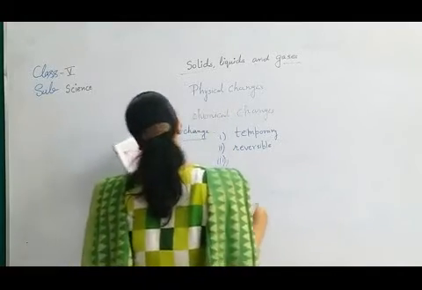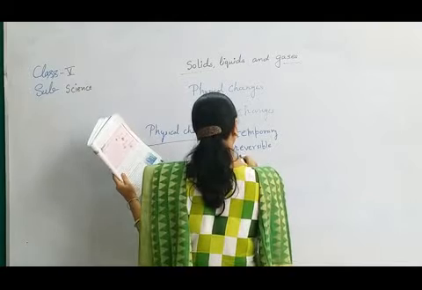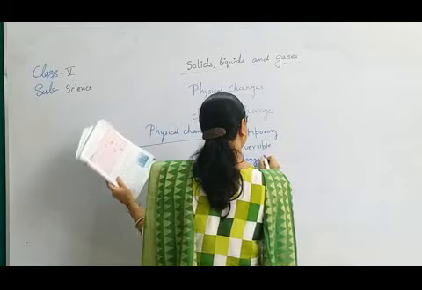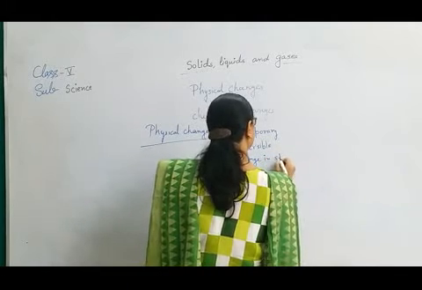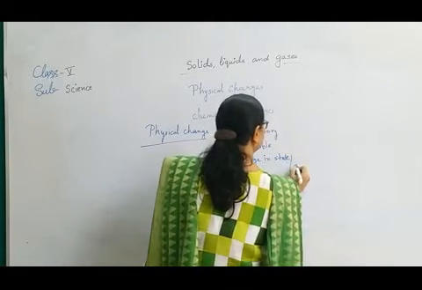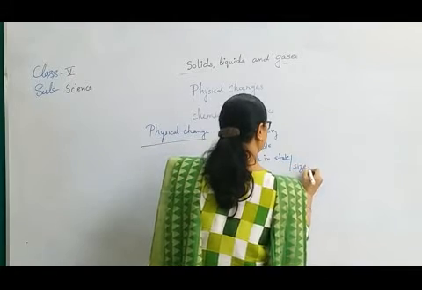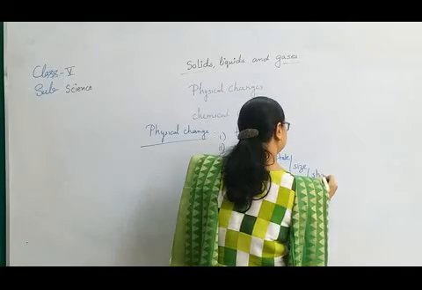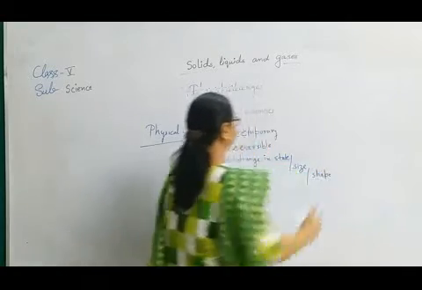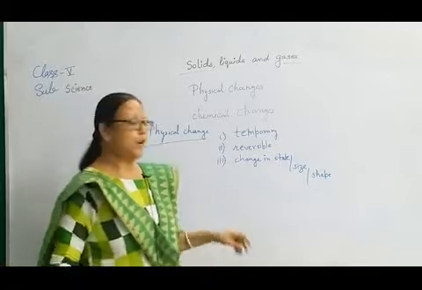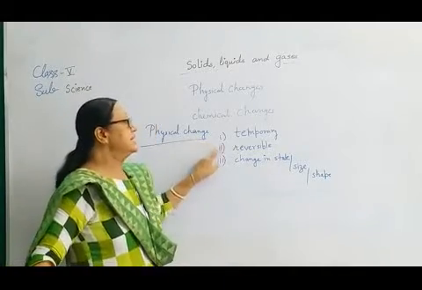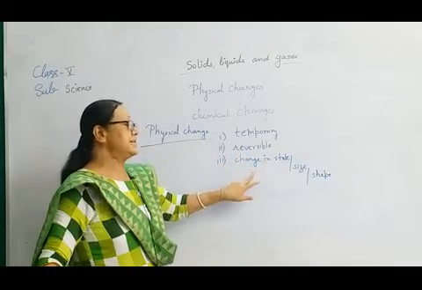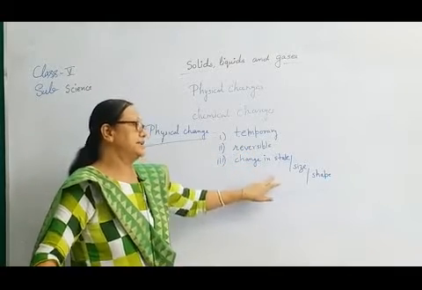Change of the state, size, shape, that's all. So what are the 3 characteristics of the physical change? These are temporary changes, these are reversible changes, and you can see changes in the state, size and shape.